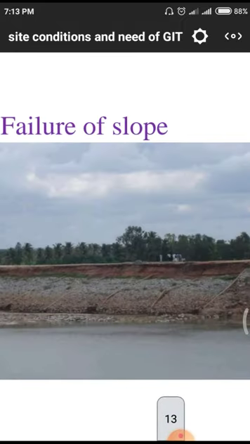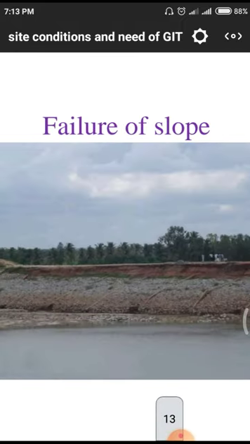It is the failure of a slope. That means the structure is along the bank of a particular pond or a stream, and the stream has less bonding. Why? Because the soil is red soil. Red soil is somewhat weak compared to black cotton soil, so the structure will be weakened.